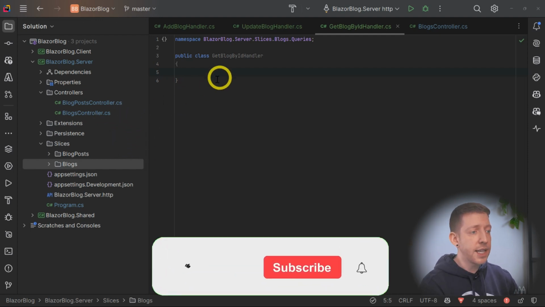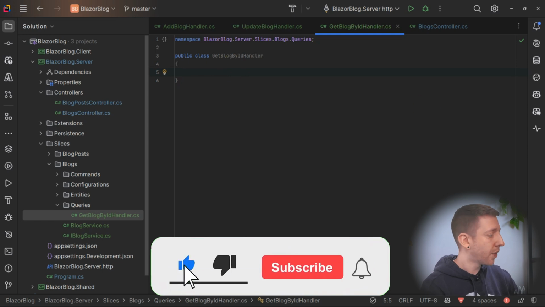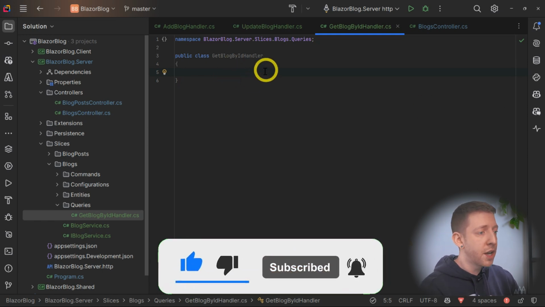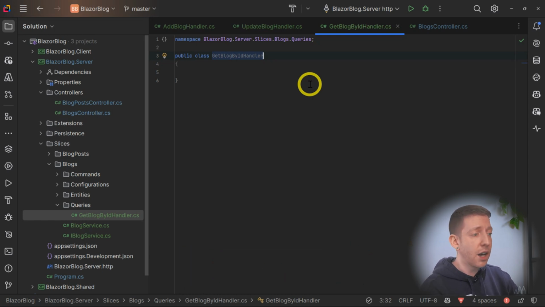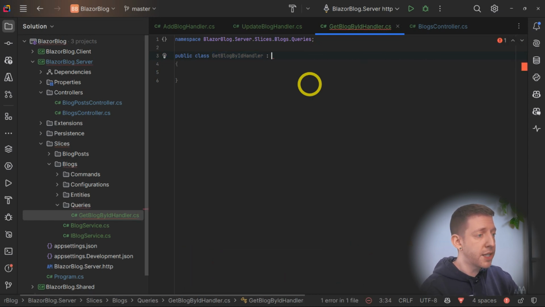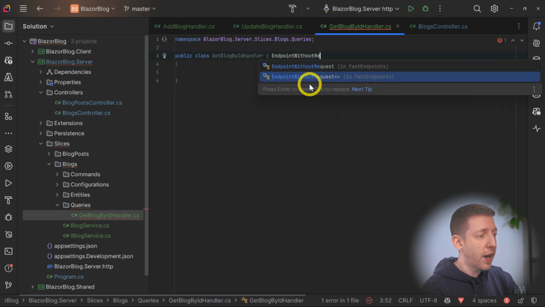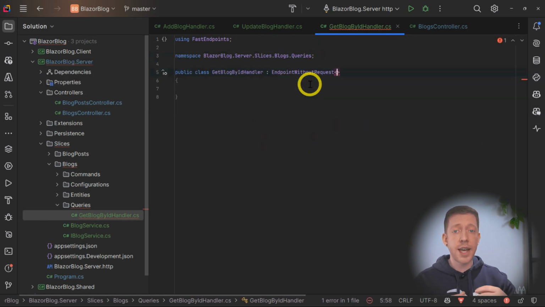So let's add the GetBlogByIdHandler. This one's slightly different because this is our first query using FastEndpoints, but we're still going to inherit a class from FastEndpoints, but this time it's going to be Endpoint without request. The reason for that is that we don't have a command like before, so we don't have an object that we're actually sending into the server. Before we had the add or update command, which is the object we're actually sending in.